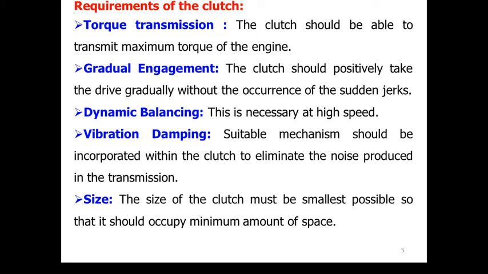So there should be some mechanism incorporated in the clutch to eliminate the noise produced in the transmission. Okay, and we must prefer that the size of the clutch should be as small as possible. So if it is not possible to use a single plate clutch having a bigger diameter, then we may switch over to multiple plate clutches or any other type of clutches.